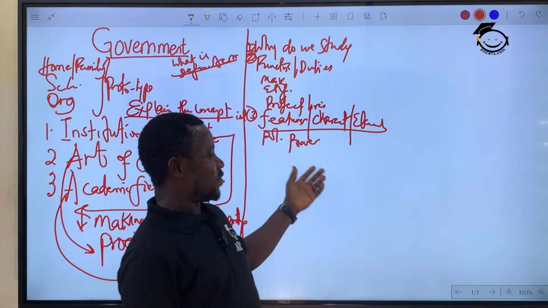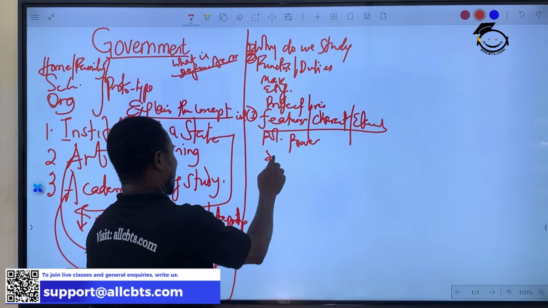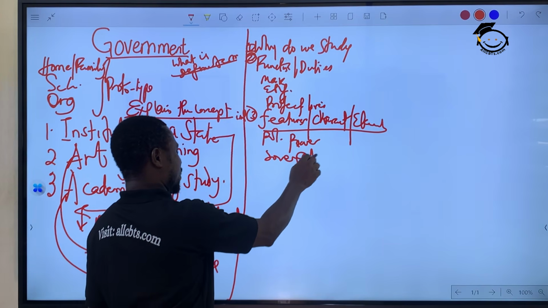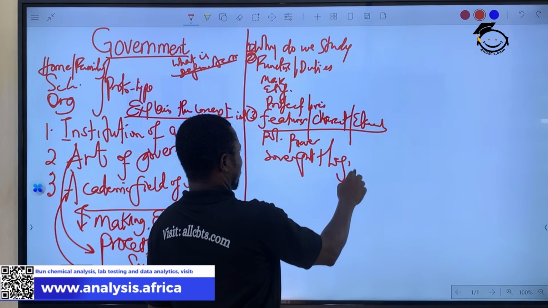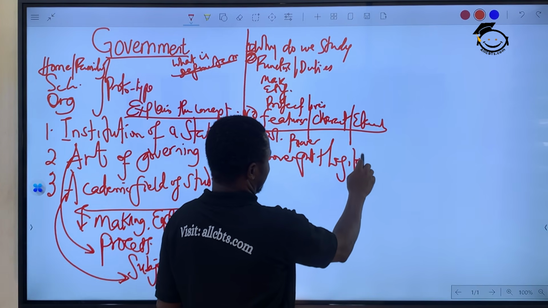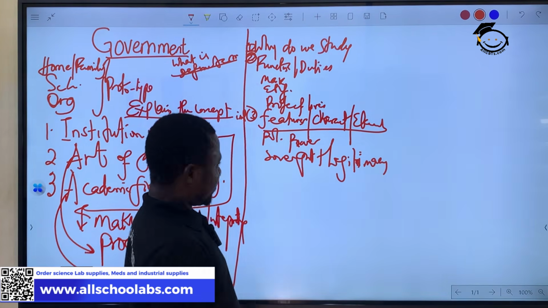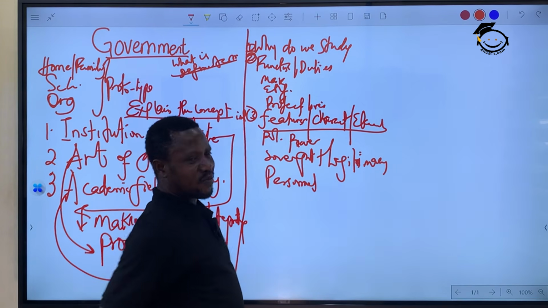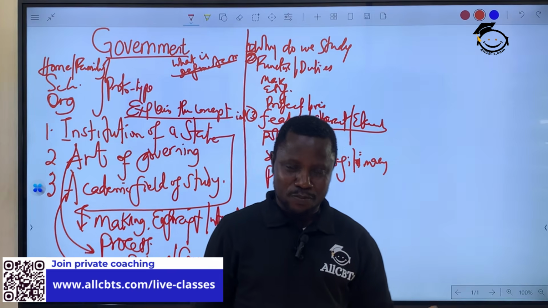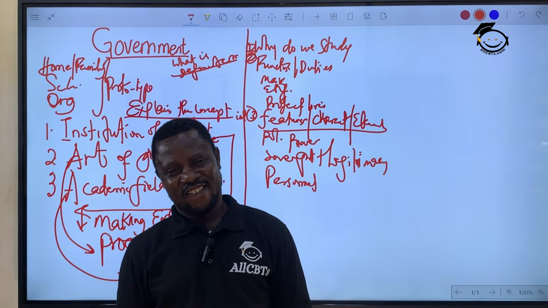Government, as part of its elements, has what they call sovereignty. Though that sovereignty does not belong to the government, it belongs to the state. The government uses it. And also what they call legitimacy, which is the recognition the people give to the government. This same government has what they call personnel. These are all elements, characteristics of government. Personnel are a group of people appointed to work for government, whether a civil servant or public servant.